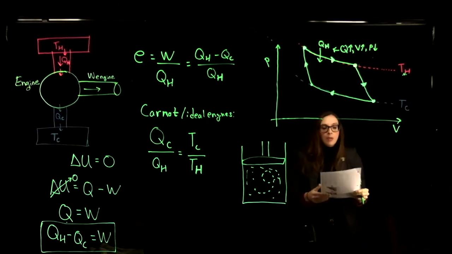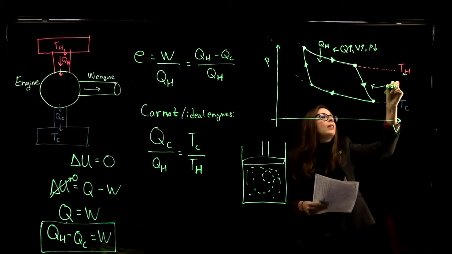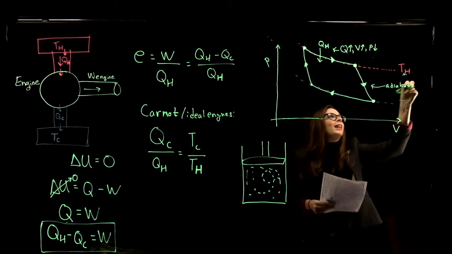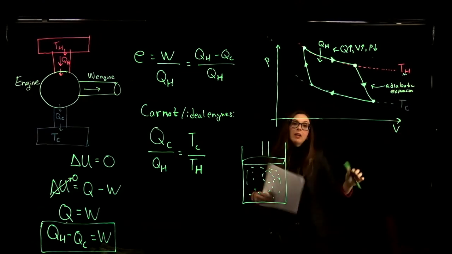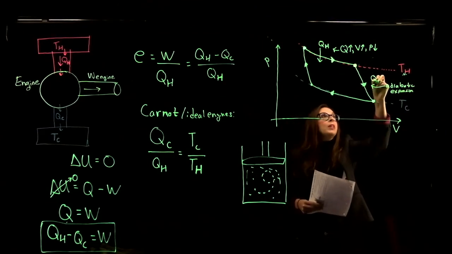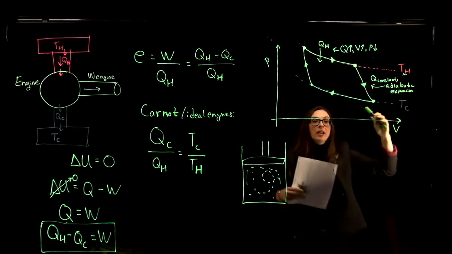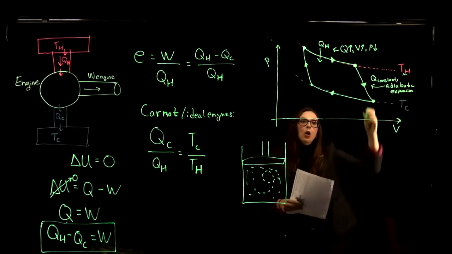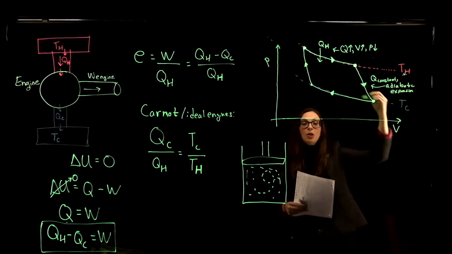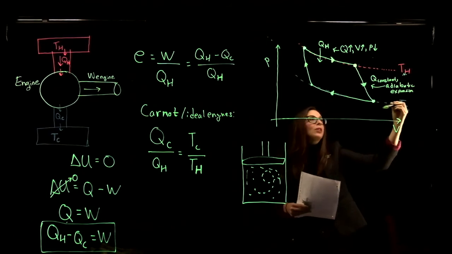In the next step of the cycle, this is what we call adiabatic expansion. Adiabatic means that the heat content remains constant. So Q is constant, but during this process, even though Q is constant, we are going to decrease our temperature from the temperature of the hot reservoir to the temperature in the cold reservoir.